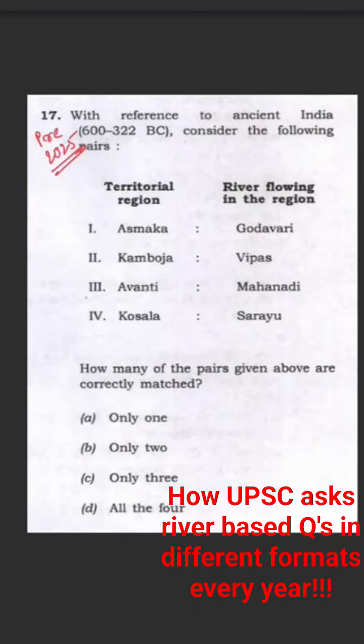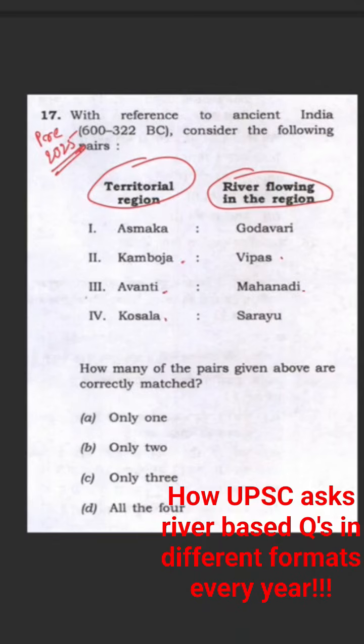Let's look at this question given. With reference to ancient India, consider the following pairs: territorial regions, river flowing in the region. Asmaka, Godavari; Kamboj, Vipas; Avanti, Mahanadi; Kausala, Sarayu.